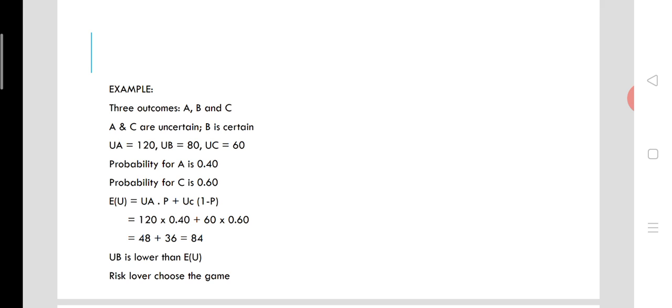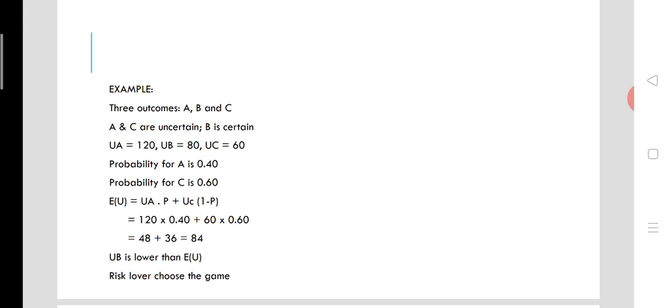We will have a look at it. And the outcome B is a certain option with 100% probability for the particular thing to happen. So there is no need for any confusion. There is an absolute clarity in that outcome to happen.